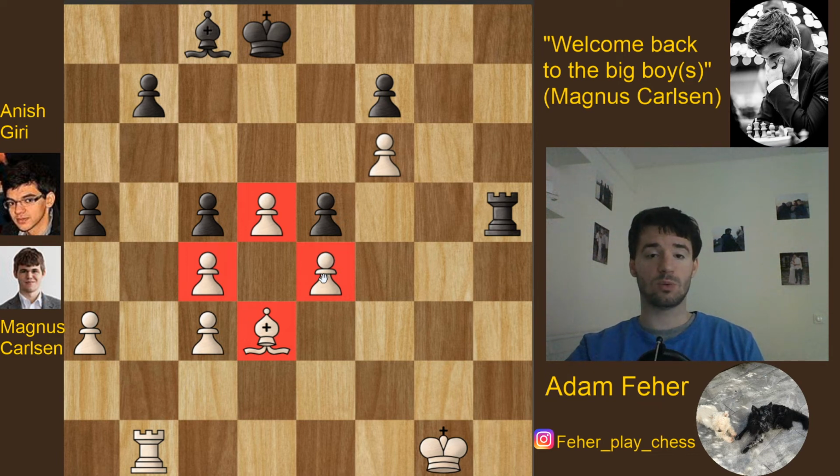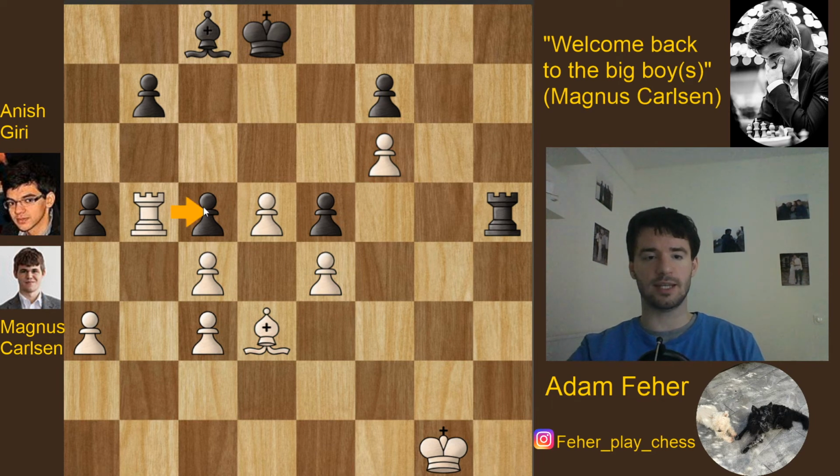And also, in my opinion, black's priority should be to just eliminate this f6 pawn and then try to activate his pieces. So white played rook b5, attacking both the pawns. So this was the idea of Carlsen with this rook b1 idea, trying to take even more pawns. However, in this position, black played rook h3, but he could have just gone after the pawn with rook h6, rook takes f6, which looks a lot more logical, and actually it is a better move according to the engines. So just eliminate this pawn and then try to activate your pieces.